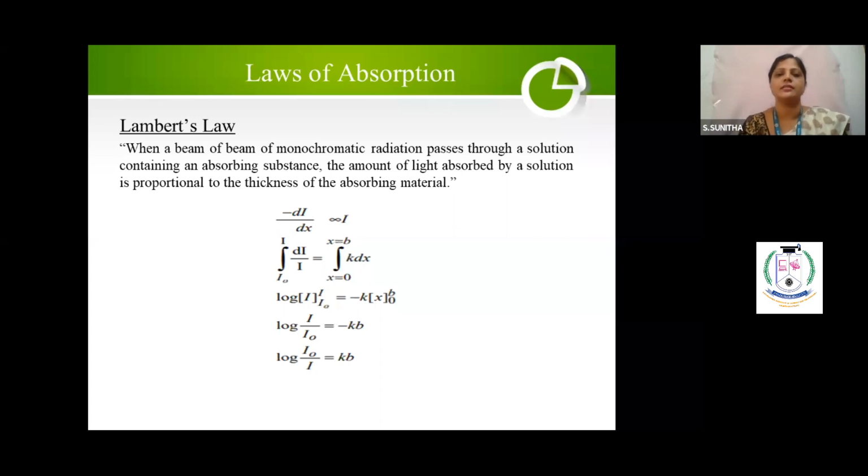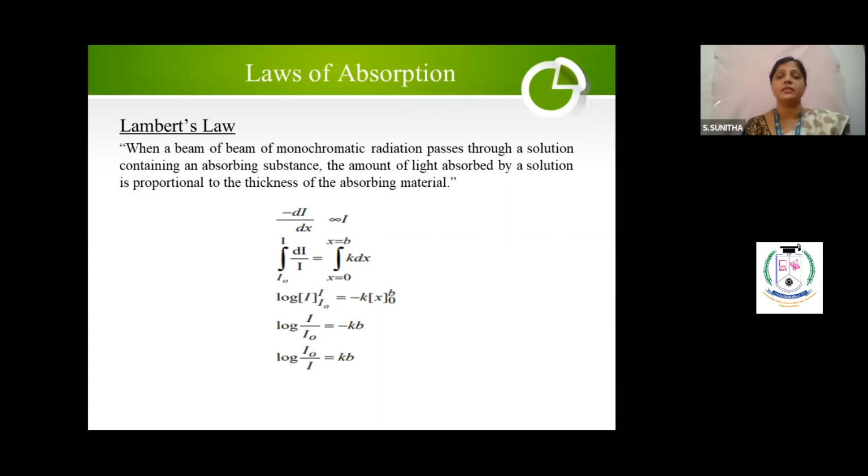So can you see here? This is what I have done: dI by I is equal to k dx. Now you have to substitute the limits. Here the limits for I are I naught to I, and for x, from x equal to 0 to x equal to b, with k dx. I chose the term b to denote the thickness. You can use L or B, any alphabet, but in familiar analytical books they use either B or the L term. I have used the B term. B is nothing but the thickness.